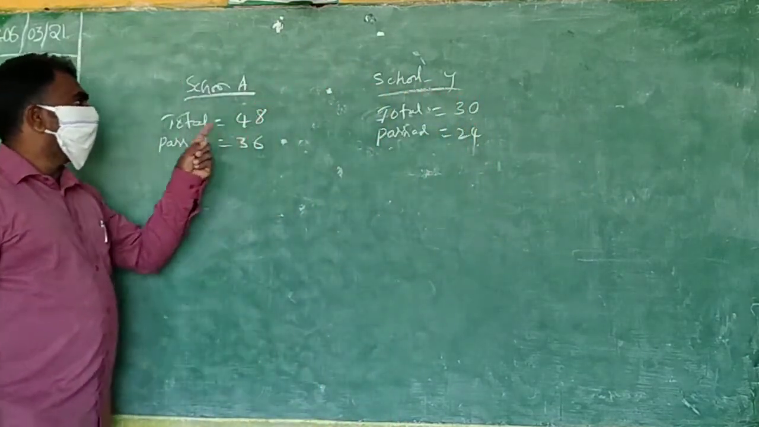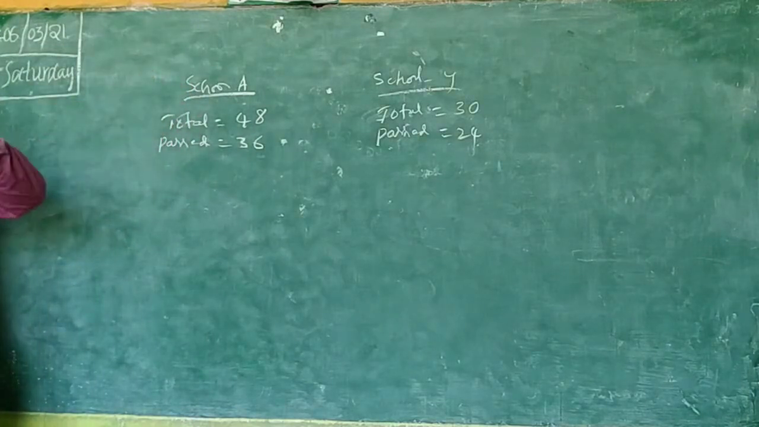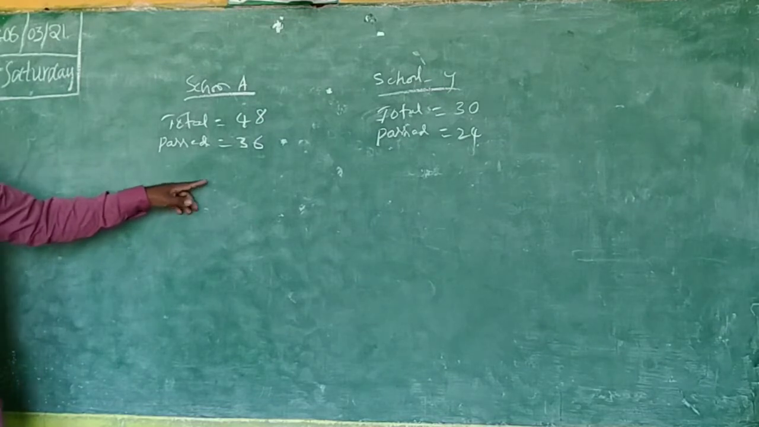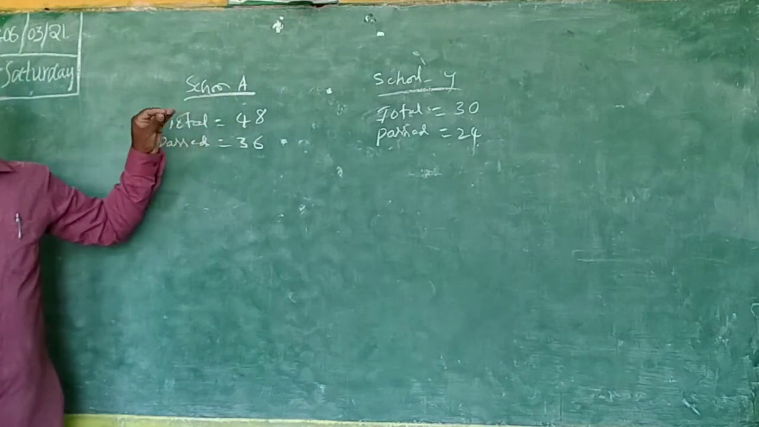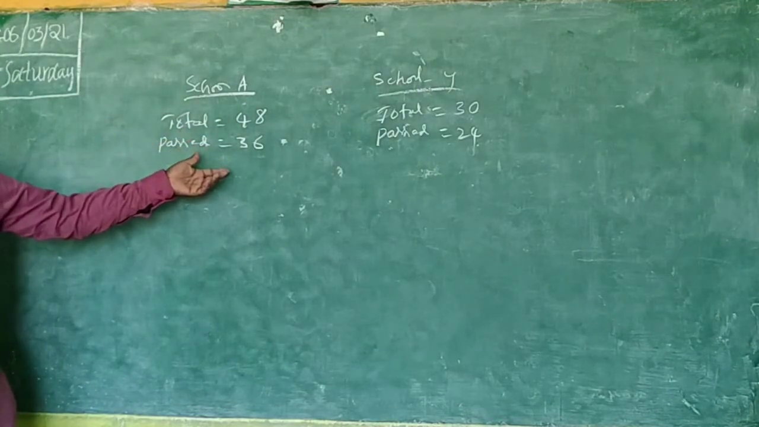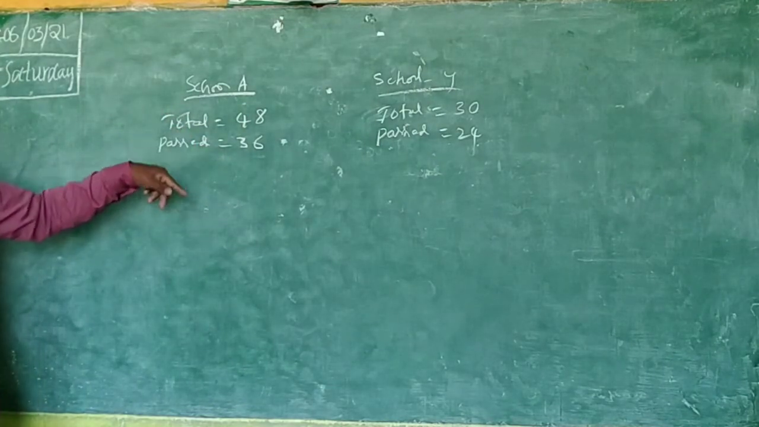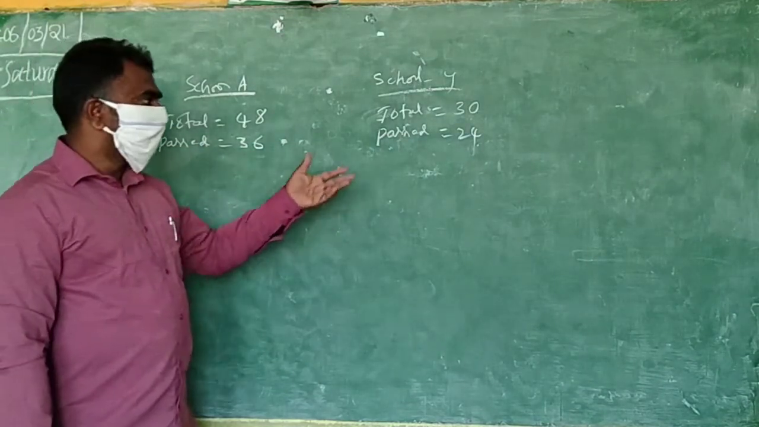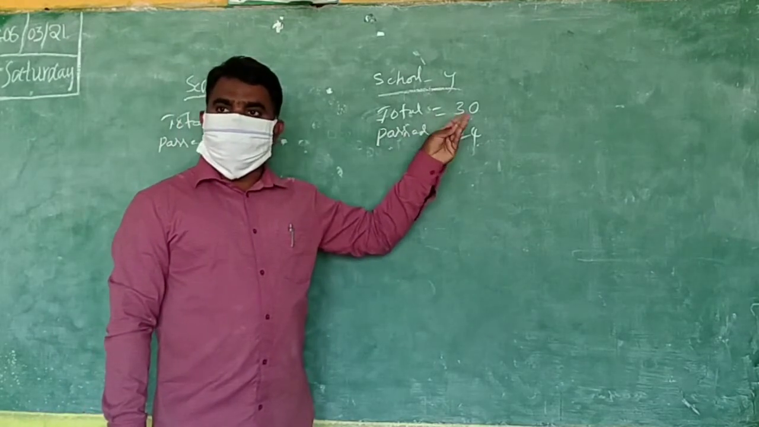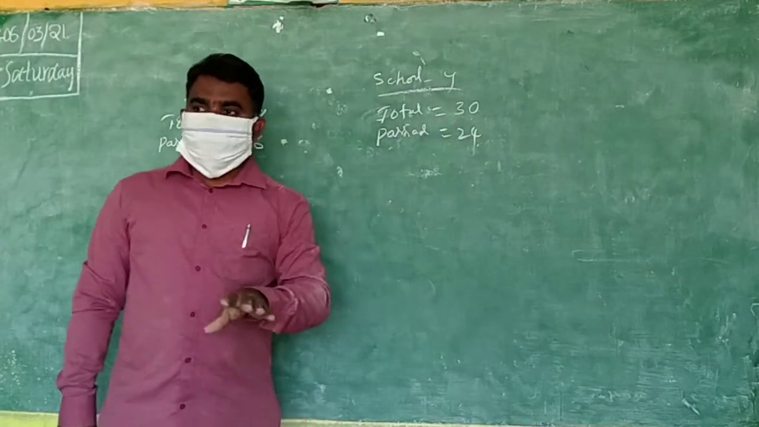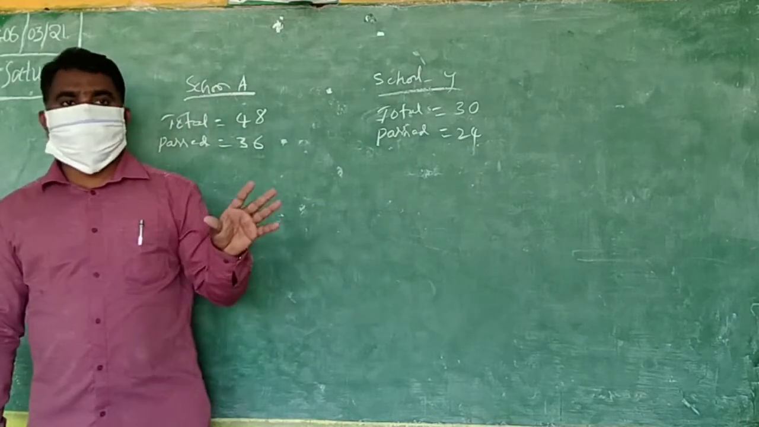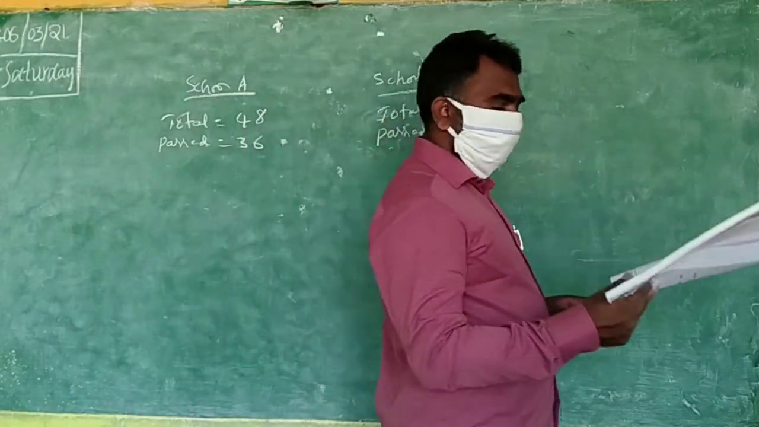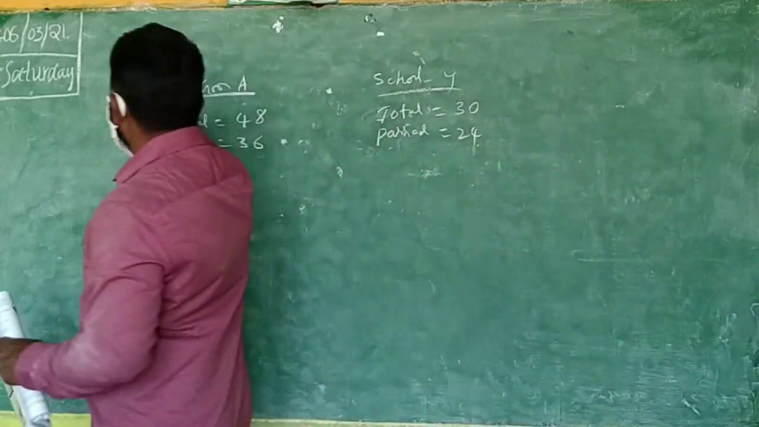So how do you find the pass percentage of school X? Means you are finding a percentage. Remember the formula. Passed students divided by total students, into 100. So you will find the pass percentage of school X. Same like that you will find the pass percentage of school Y. Then we will check whose percentage is more, and the DO will give the award to them. You can find it now? Yes. Okay. Question number 2.